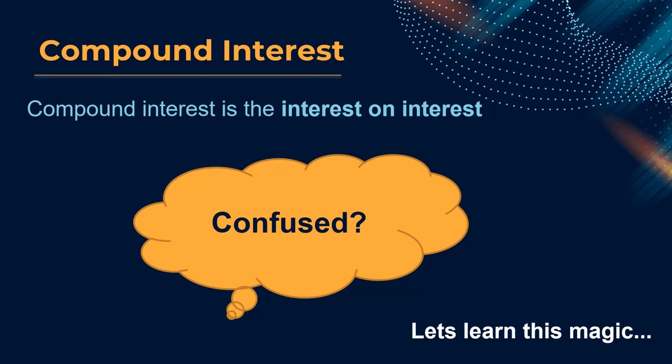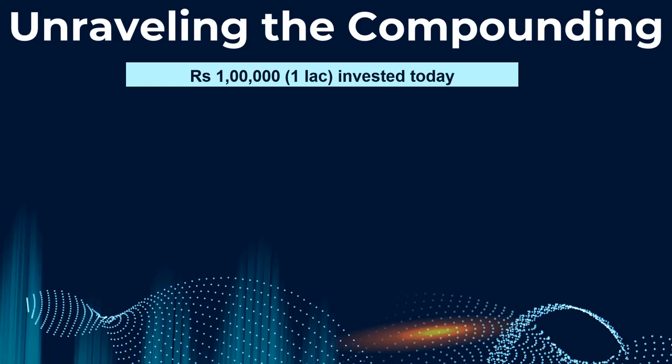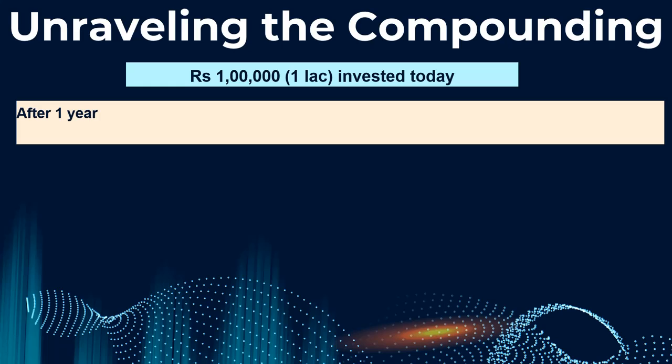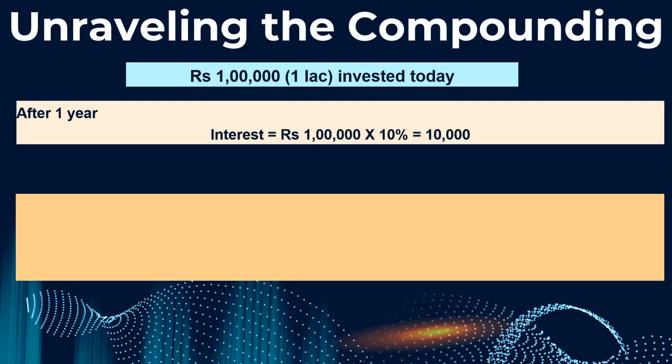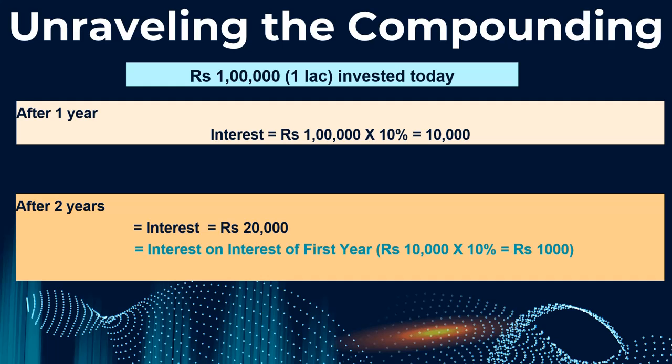So you have, let's say, 1 lakh rupees invested today. After 1 year, we will get 10,000 as interest. Just now we learned that. After 2 years, what is going to happen? We will have a total interest of 20,000, but if this interest is compounded, we will get interest on the interest of the first year, which is 10,000 into 10%, so 1,000 rupees extra.